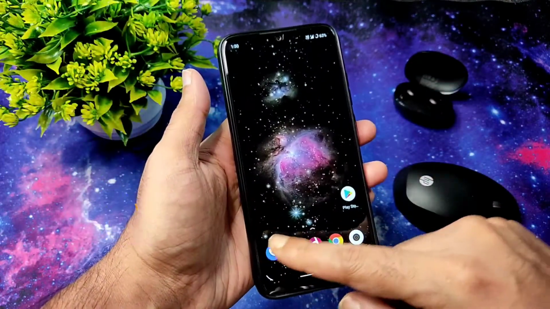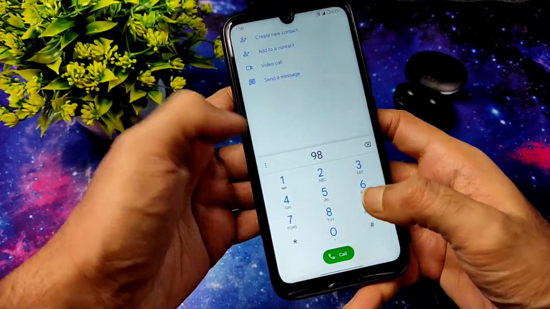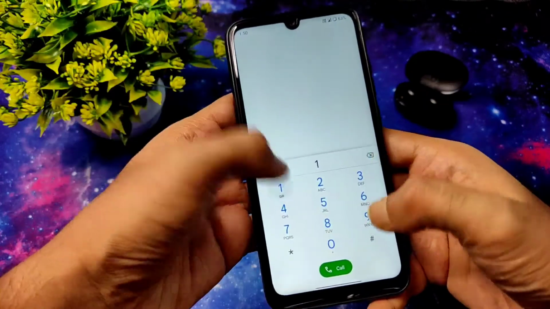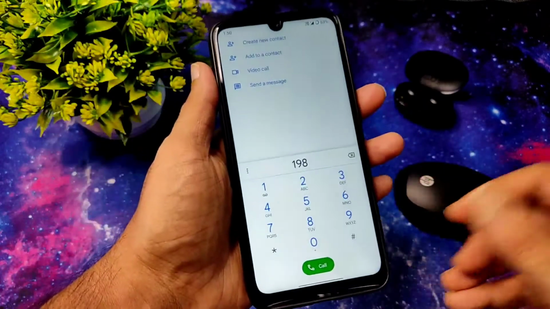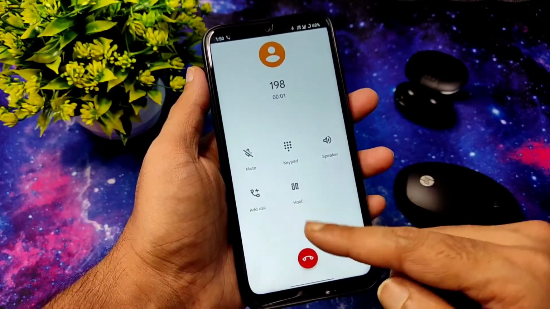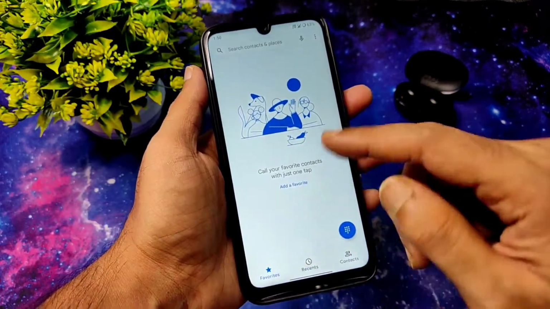Basic things first. Many people ask, is there any call recording, or a video call feature? Direct video call feature is available, but the call recording feature is not available. That's the one thing you need to note in this ROM.